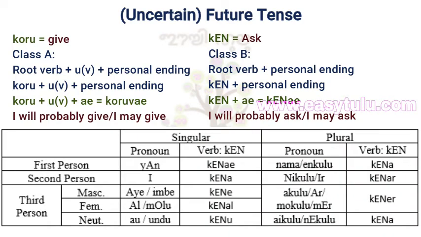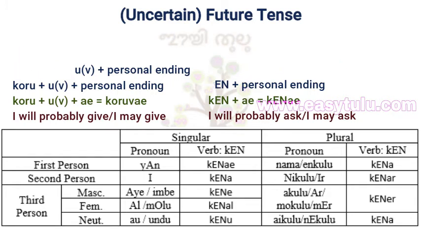Yanu kene, I will probably ask. E kena, you will probably ask. I or imbe kene, he will probably ask. Alu or molu kenal, she will probably ask. Au or undu kenu, it will probably ask. Nama or enkulu kena, we will probably ask. Iru or nikulu kener, you will probably ask. Akulu, makulu, aru or mir kener, they will probably ask. Nekulu or aikulu kena, they will probably ask.